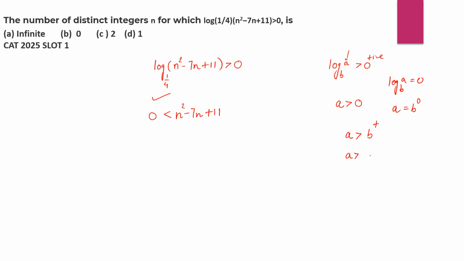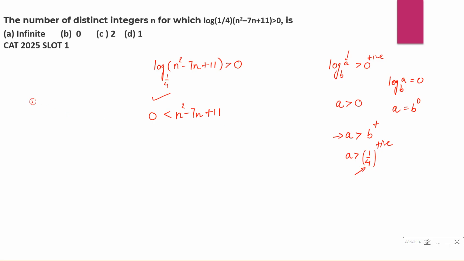And what's the value of b here? What's the base here? It's 1 by 4. 1 by 4 to the power any positive number. What are you going to get here? Let's say it's 2. So 1 by 4 square is 1 by 16. Let's say it's 3. It's 1 by 64. Definitely, it will be what? It would be greater than 0 and less than 1. Think about that. So this is going to be positive always. Yes or no? That means the right hand side should always be positive. So a is going to be less than 1 always.